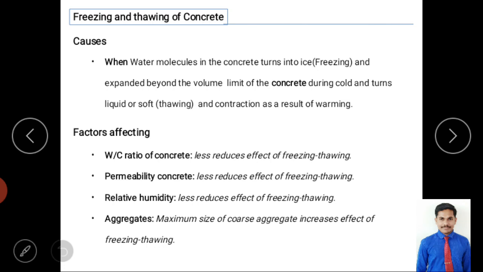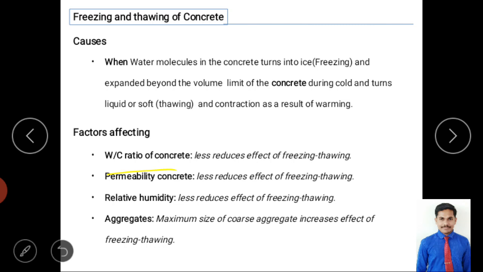Here we are mainly focusing on water content, and when water content is less, definitely the water cement ratio will be less. So next point, next is permeability of the concrete. Permeability of the concrete means what? It mainly depends on the voids available inside the concrete.